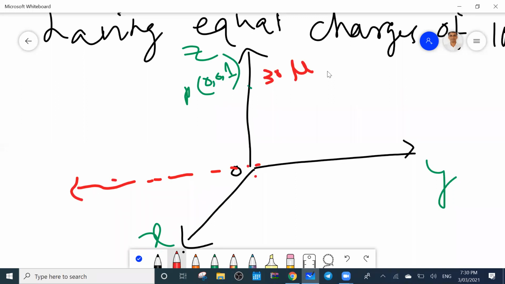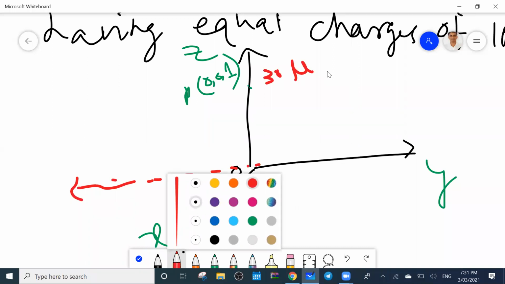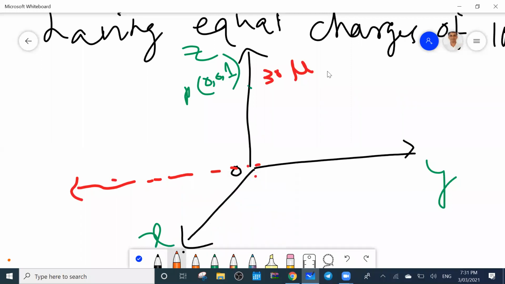Then, where are the other four points? So you draw the diagram, then find out. Otherwise, you cannot solve. (1, 0, 0) means x equal to 1.